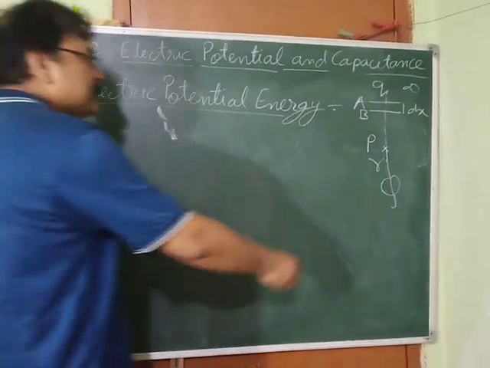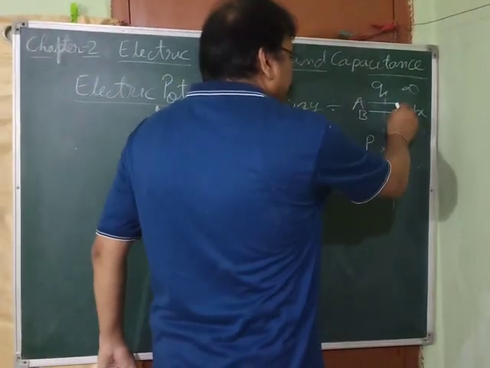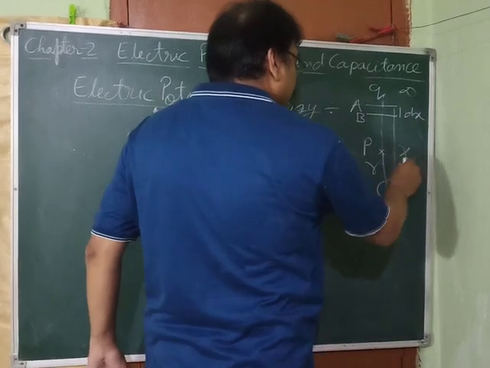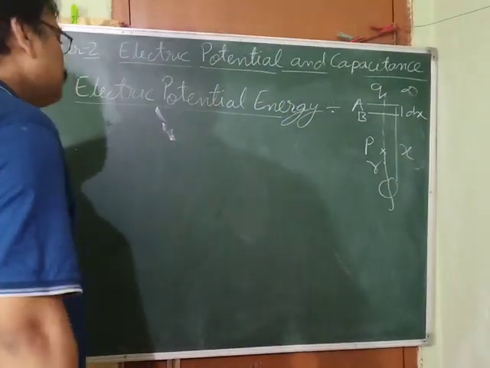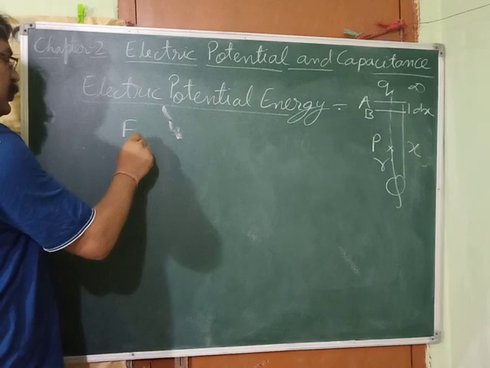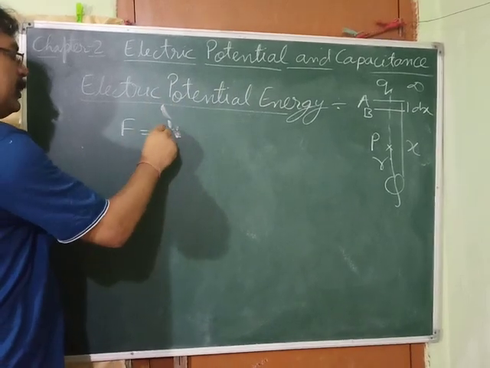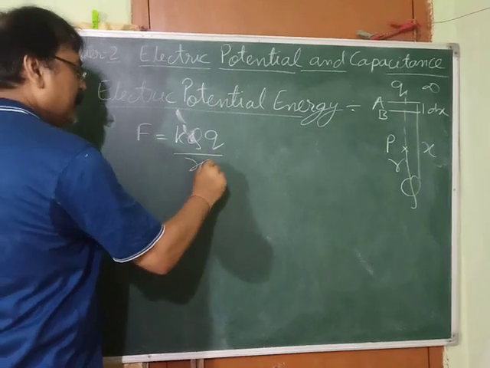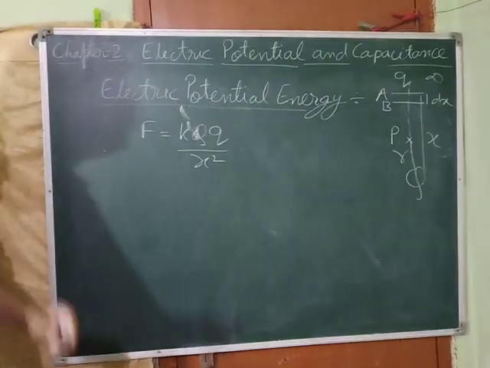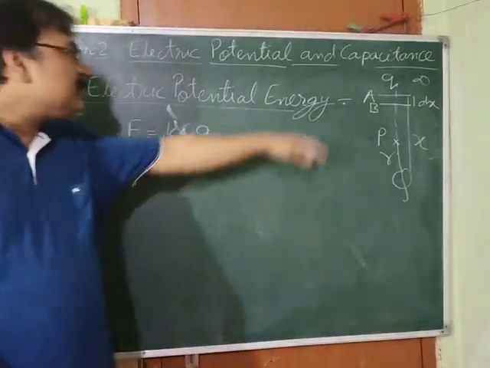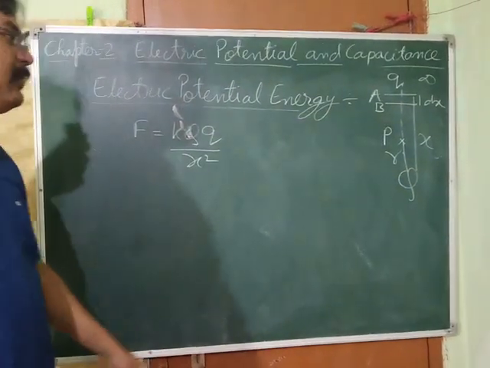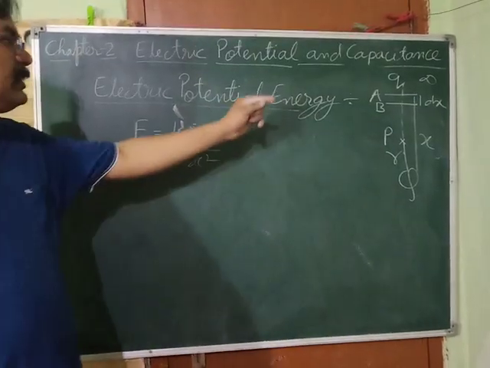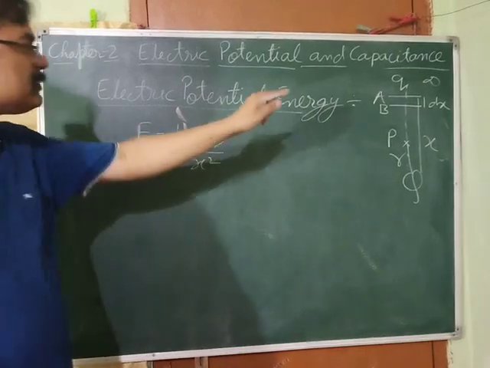Now suppose this charge is here at point A, at a distance x from the source charge. How much force will be acting on the small charge q? It will be K Q q by x square. Again it is the case of work done by a variable force. So suppose it is displaced from A to B by a small amount dx.